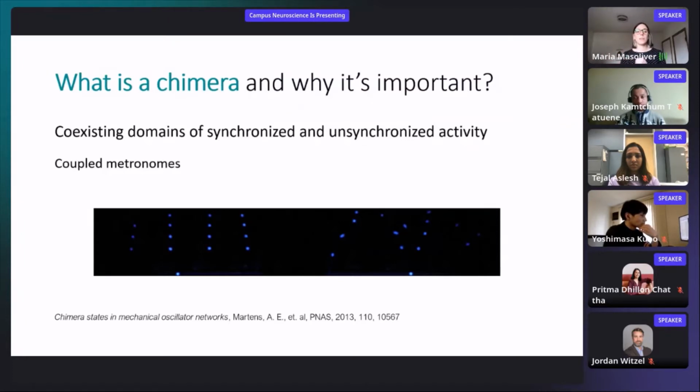And chimeras can be found experimentally in coupled metronomes. As we can see in this figure, each little blue dot represents a metronome. And we observe that we have two different behaviors, synchronized and asynchronized. They are all coupled together and they are equal. So this was actually a surprising result. Different behaviors were observed in equal oscillators.